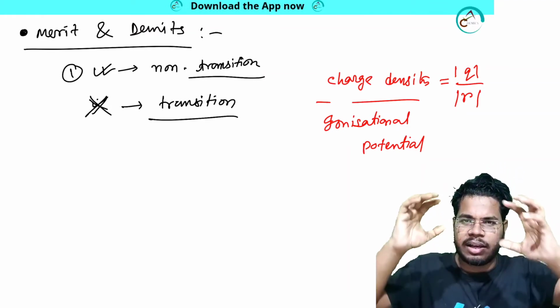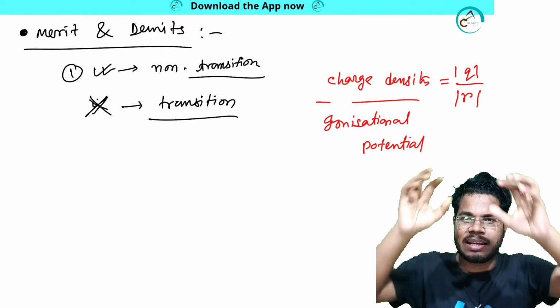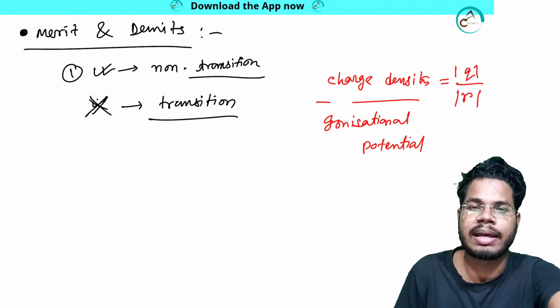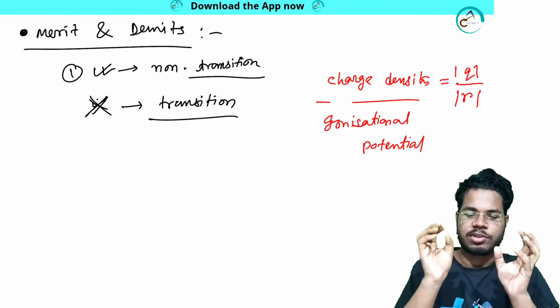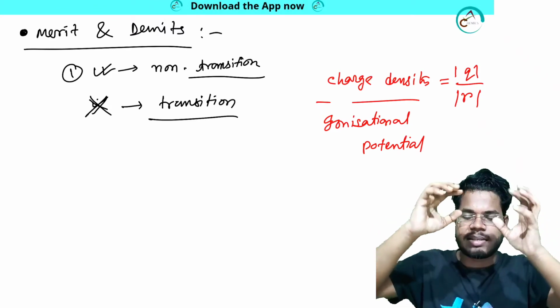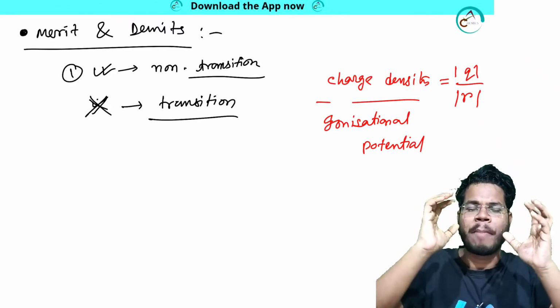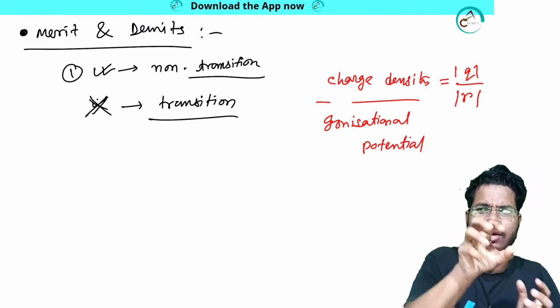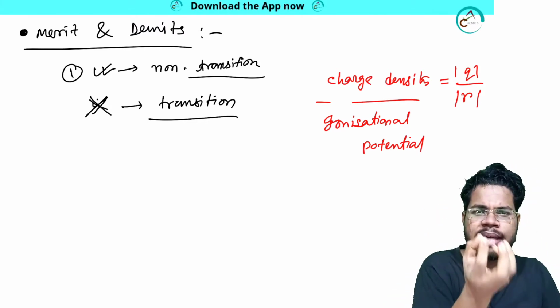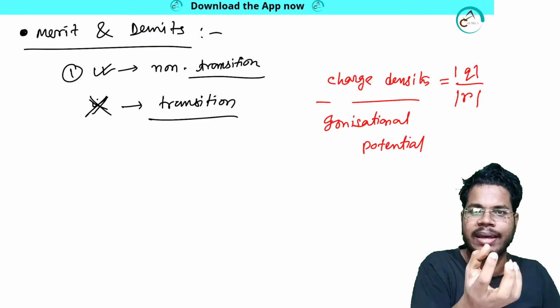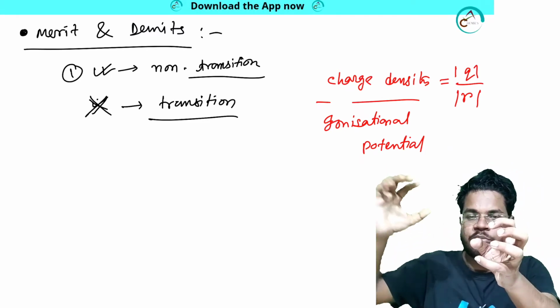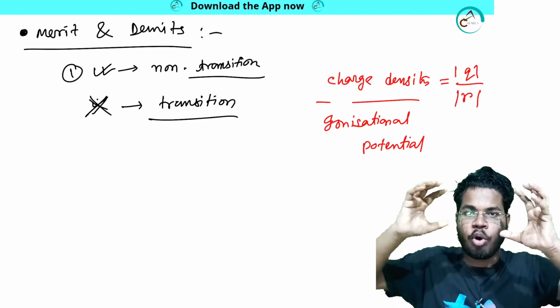Electrons generally organize in a system in such a way that they can create a cloud. Okay, so now if in a system there is some kind of cloud, I can tell you that there should be some compactness of electrons. If the nucleus is more powerful, that means the nucleus has more positive charge, then that will attract the electrons more and more, so the system will become more compact.